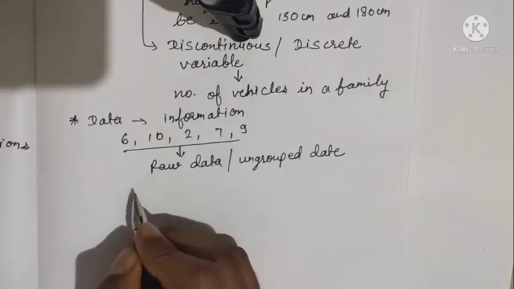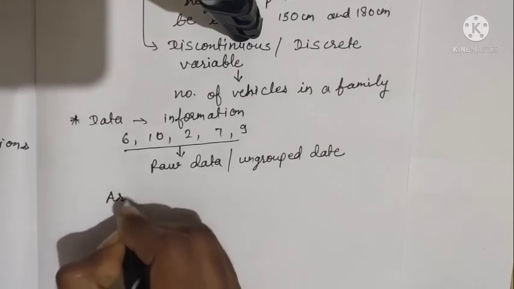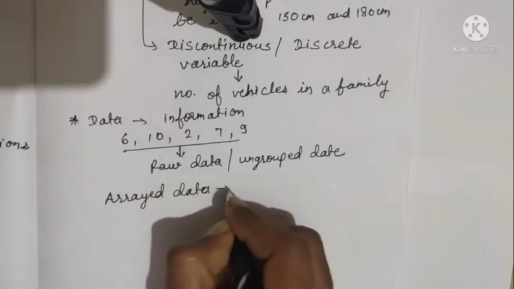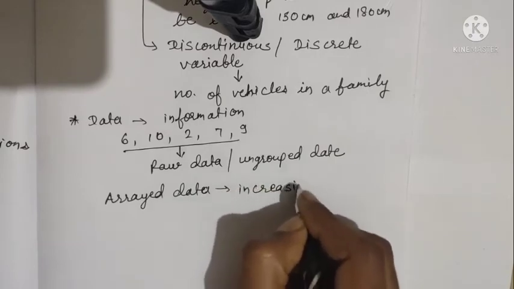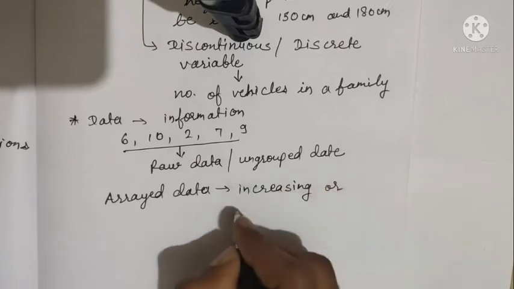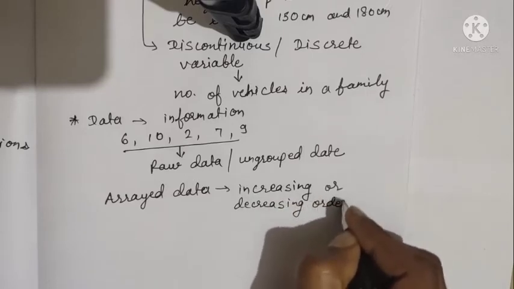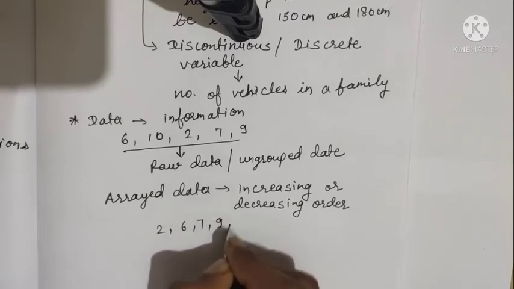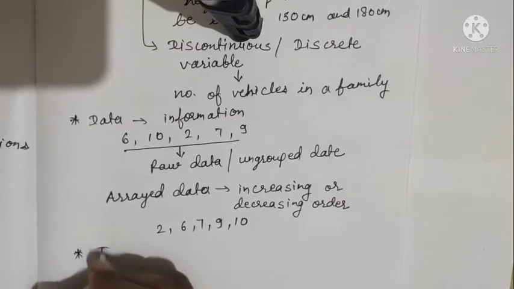That means raw data is the data when we take the data as it is, but when we arrange raw data in increasing or decreasing order, that is ascending or descending order, then this data is known as arrayed data. For example, if we arrange them in increasing order, then it will be 2, 6, 7, 9 and 10. Simple.